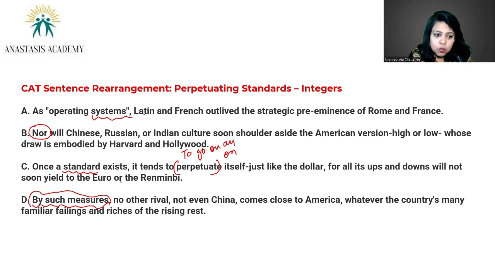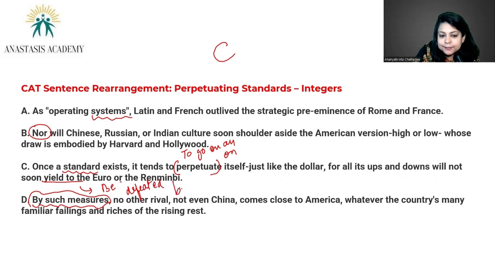Yeah. So okay, introduce the passage first with C. Once a standard exists, it tends to perpetuate itself, just like the dollar. For all its ups and downs, it will not soon yield to. Yield to as in haar jana, be defeated. So it's not that the euro and renminbi are going to soon defeat the dollar, right? Because it's a standard, right? So you'll start with C, introducing the concept of standard setting and how it gives you an extra edge.